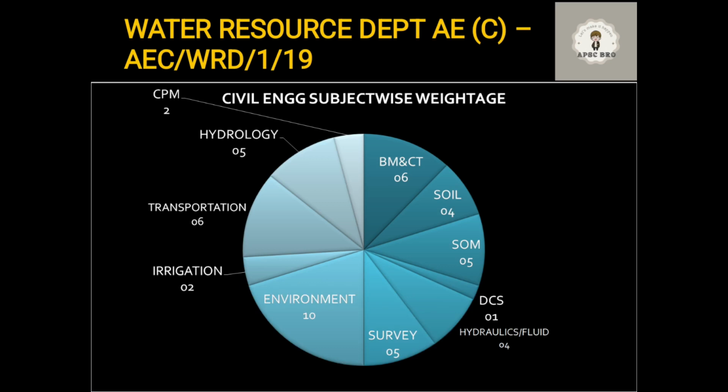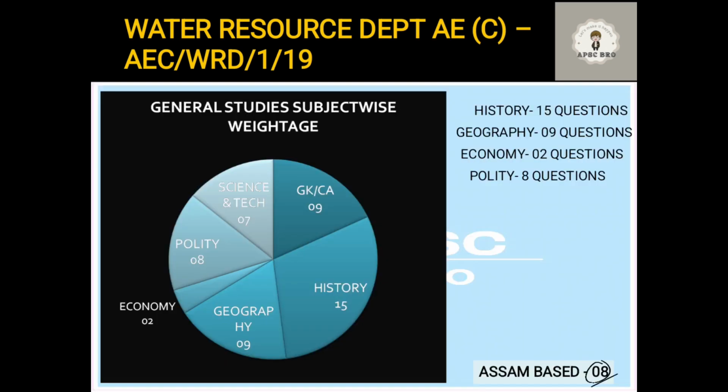Next, there were 7 questions from science and tech. Usually, science and tech questions are asked from current affairs. Specifically, defense-related science and tech and space mission-related science and tech are very important. If any important vaccines are coming up or outbreaks are going on, these things are important. And because you are appearing for a technical department exam, you can expect science and tech questions to come. So prepare them well.